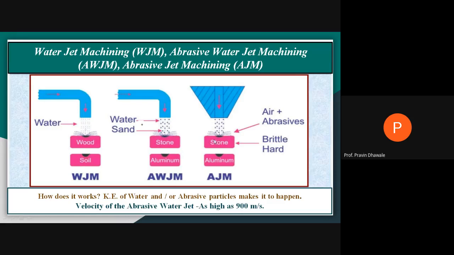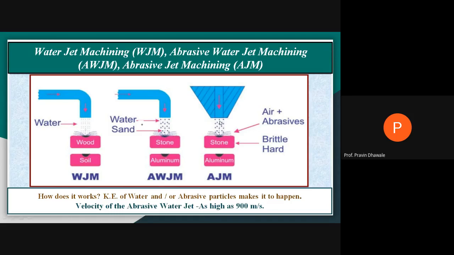Then second, abrasive jet machining. In abrasive jet machining, we are not providing only water. We are providing certain abrasive particles plus air or inert gas. We may call it inert gas as well as air. The mixture of air plus abrasive passes through this nozzle. So at the tip of the nozzle, we get a high velocity abrasive air jet, right?